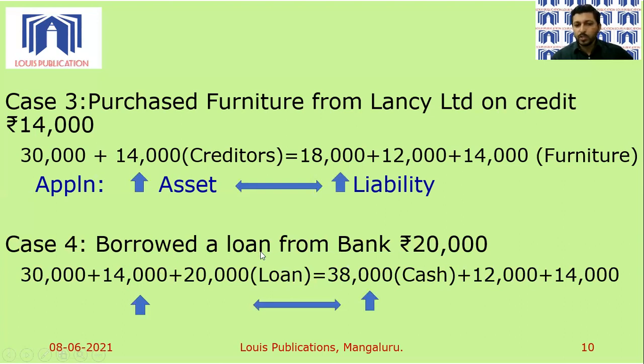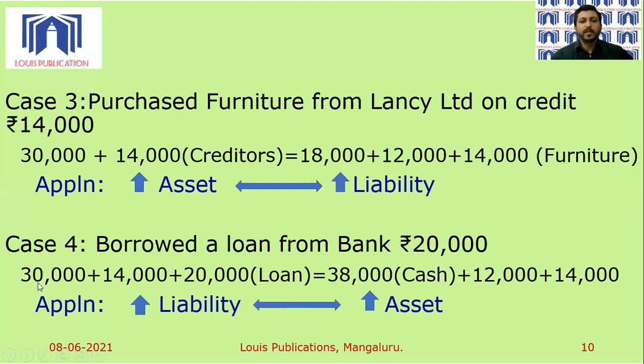20,000 is the loan that we just borrowed from the bank. Earlier the cash balance was 18,000. Now since you have borrowed a loan from the bank, 18,000 plus 20,000, so the cash and bank balance will increase to 38,000. No change in machinery, it will remain 12,000 itself. And furniture value also, there is no change, 14,000. We have borrowed a loan. That means an increase in the value of a liability will result in an increase in the value of an asset. So when you are borrowing a loan worth 20,000 rupees, cash and bank balance also increases by an equal amount.